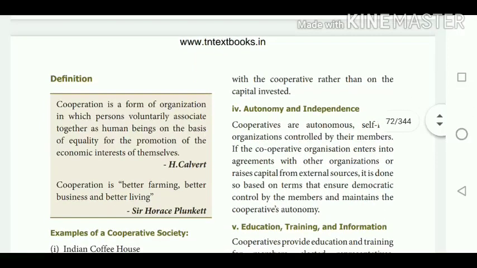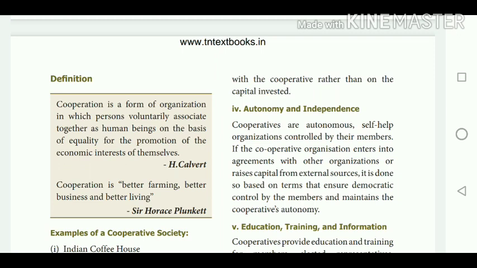So, the definition. Cooperation is a form of organization in which persons voluntarily associate together as human beings on the basis of equality for the promotion of the economic interests of themselves.